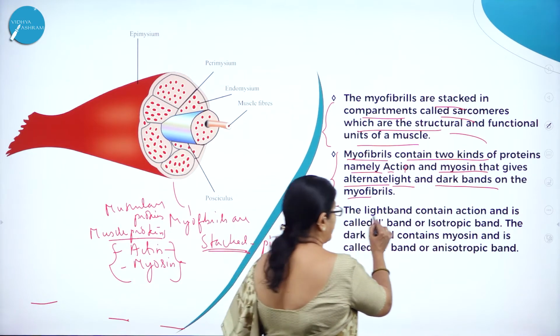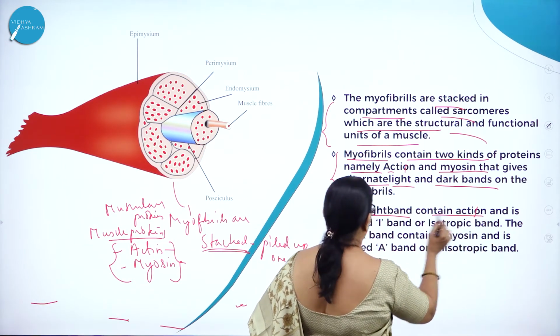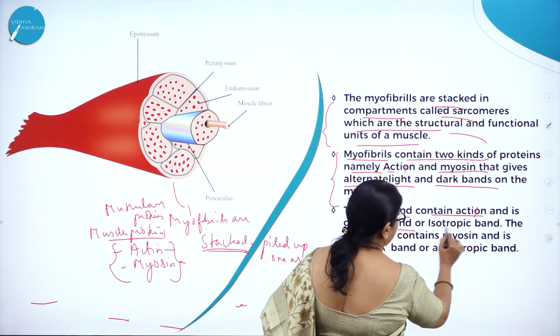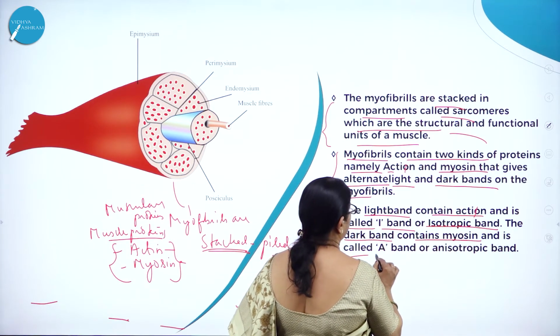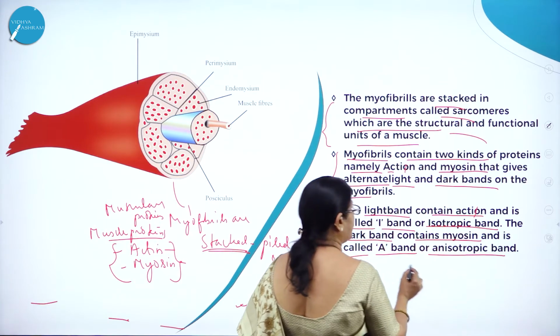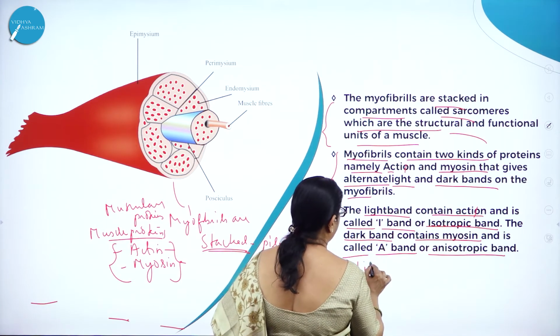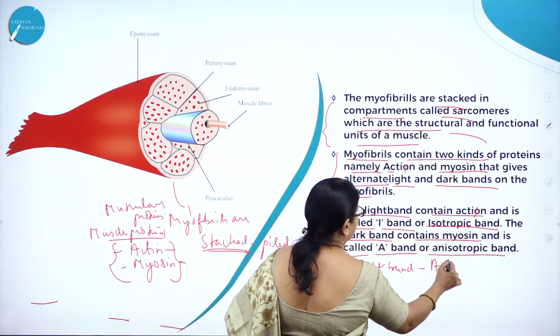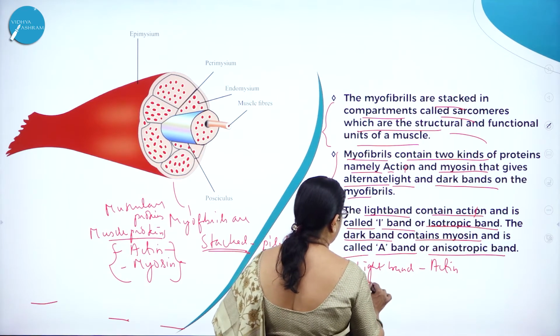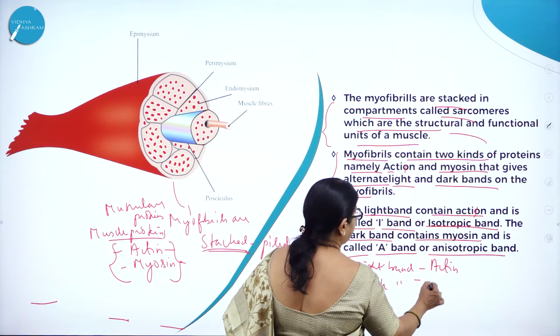The light band contains actin and is called the I band or isotropic band, and the dark band contains myosin and is called the A band or anisotropic band. So the light band contains actin and the dark band contains myosin.